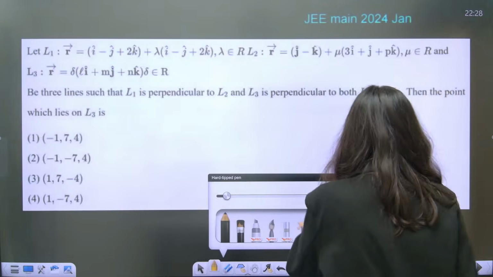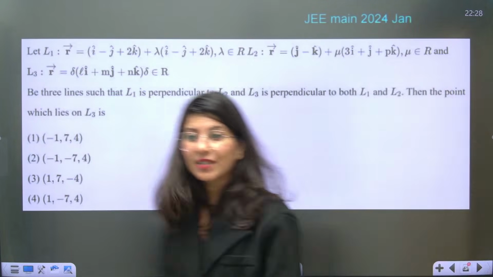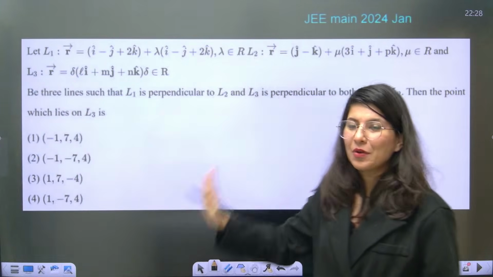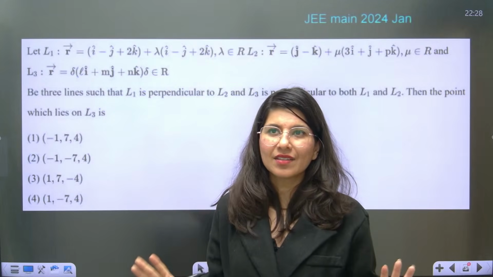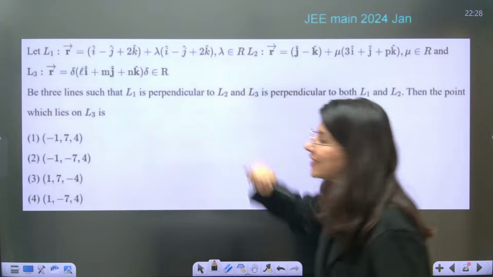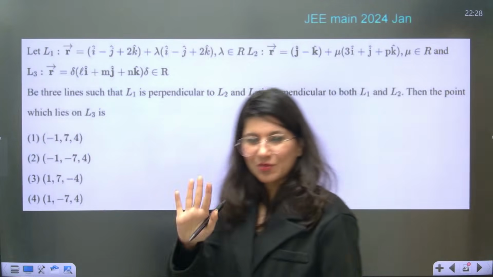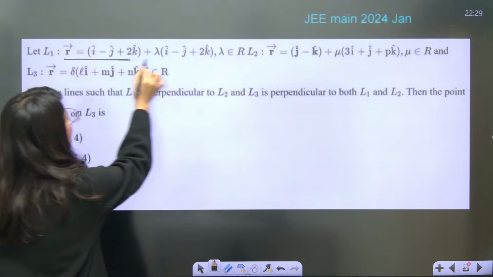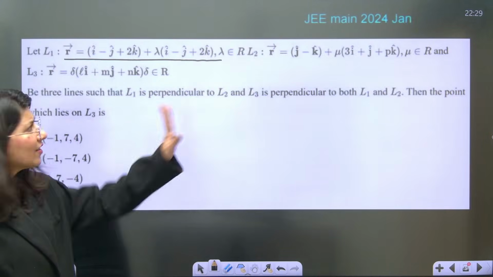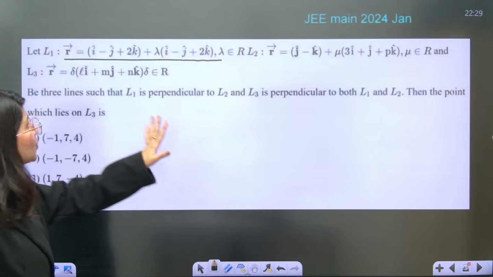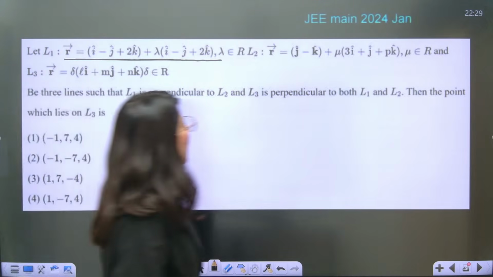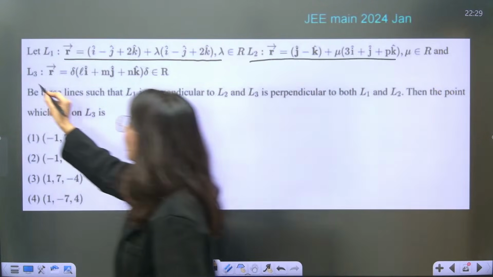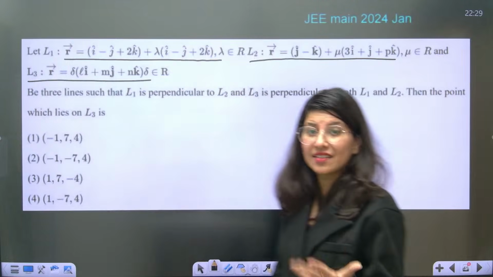Okay ma'am, all right. Again JEE 2024. Can you see the January attempt question? So this is your line. Now you will be like, ma'am, this is a line? We don't know, because we are okay with the Cartesian form of a line. But what is this? You're not understanding, but don't worry, Ninja ma'am is right here. So yes, this is your line number 1. Again, vector form, I will show you what the conversion is. Don't worry. Line number 1 is right here, and line number 2 is right here. Line number 3 is right here. So basically 3 lines are there.